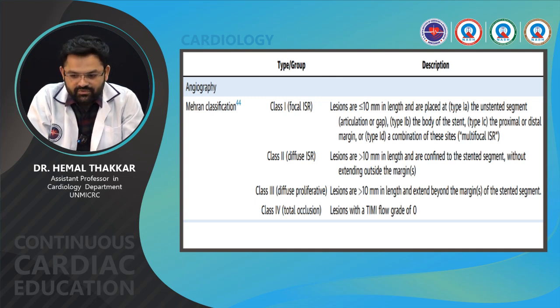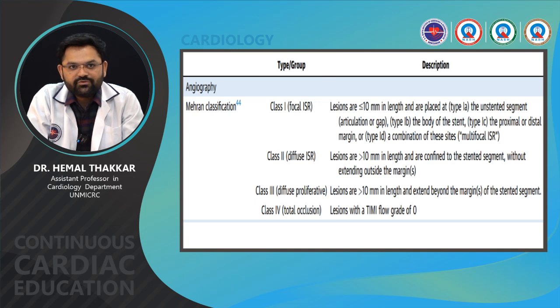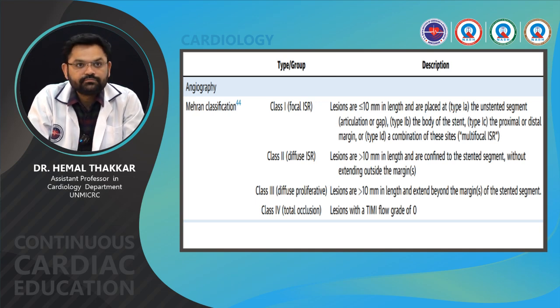So, class 2 is diffuse ISR within the stent. Class 3 is diffuse proliferative, where lesions are more than 10 mm in length and extend beyond the margins of the stented segment. And class 4 is total occlusion, a lesion with a TIMI flow grade of 0. So, this is the very famous Mehran classification for stent ISR.